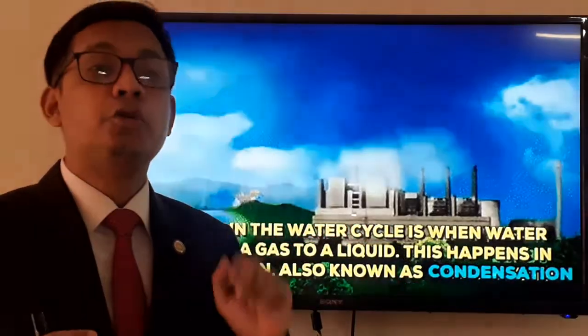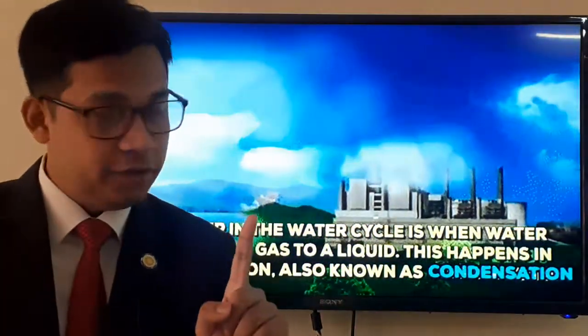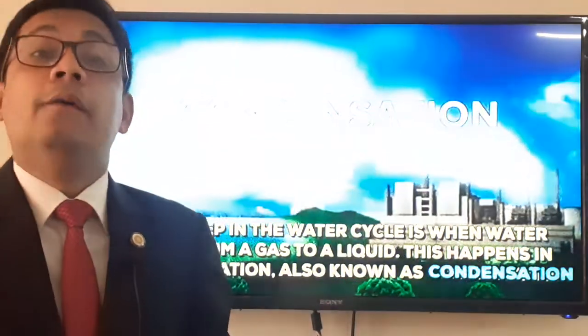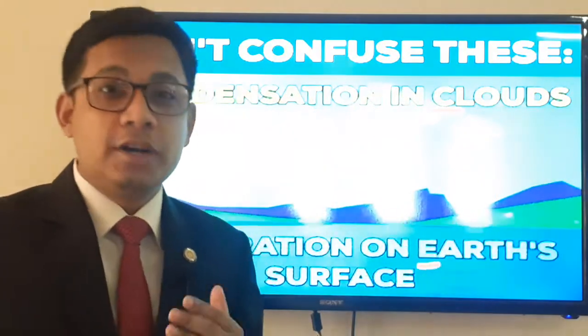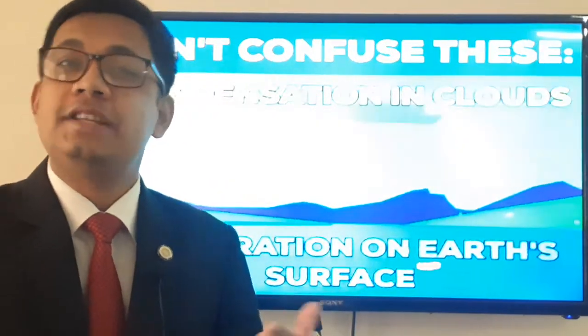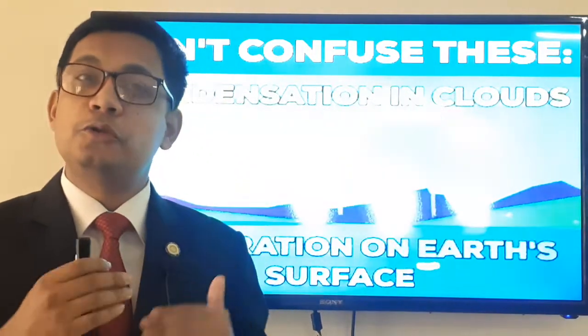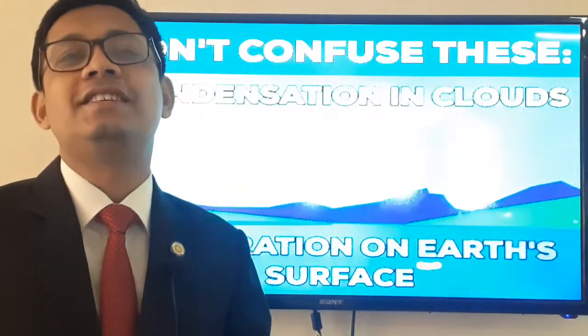So we found two steps. One is evaporation and the second one is condensation. Okay, so sometimes students mix up these things. What is evaporation and what is condensation? Where does evaporation take place and where does condensation take place?